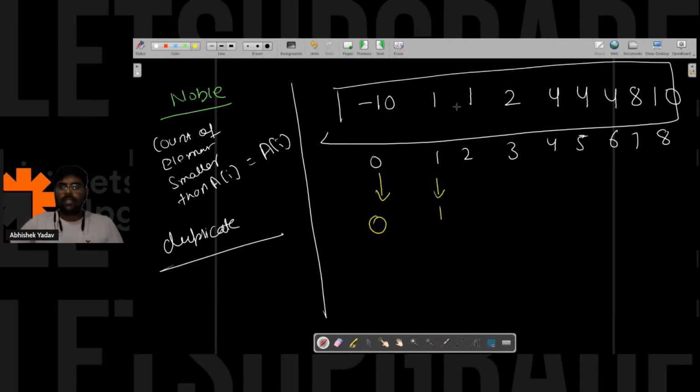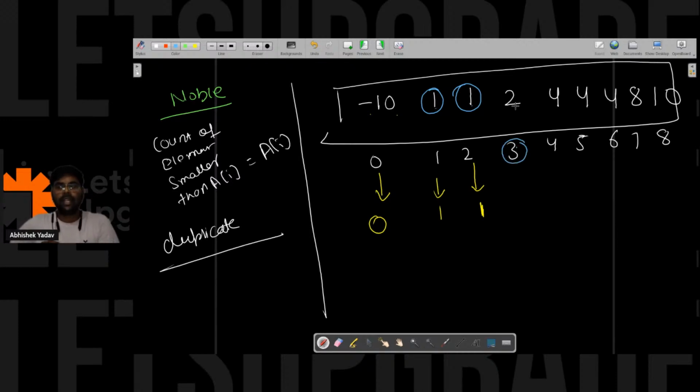Correct? After that, so this 1 is a noble integer, right? This one is a noble integer. After that, for 2, how many elements are smaller than 2? Again, one element is smaller than 2, so this 2 is a noble integer, right? This 2 is a noble integer, right, everyone? That is 1 and 1. After that, I will move to index 3.